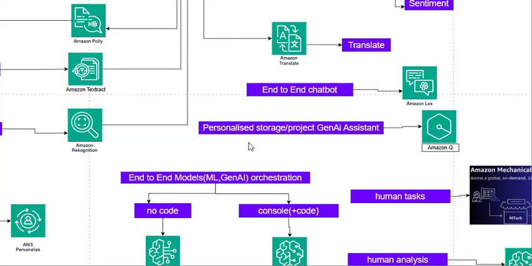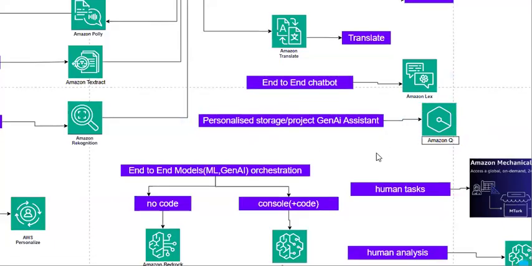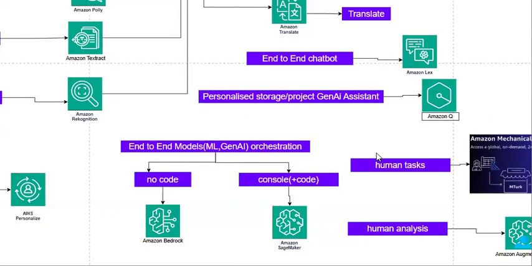Then for a personalized or storage-related AI assistant, Q will act like that, or as a project-related Gen AI assistant also. Q will help you like that. But if you want to use it, then you need to upgrade your plan. Basically, it was under the developer free tier. If you want these types of assistants, then you need to upgrade your plan based on your requirement.